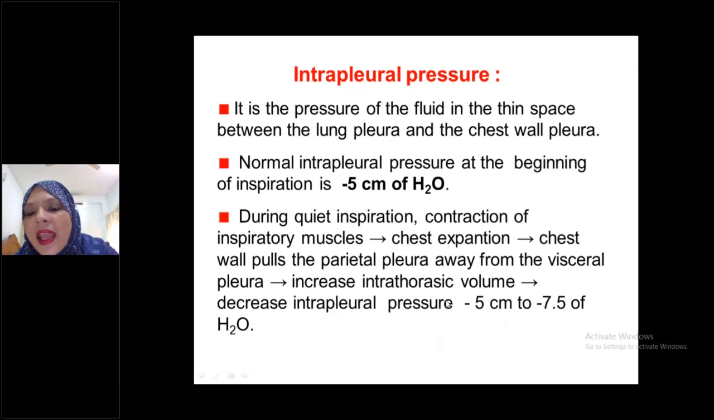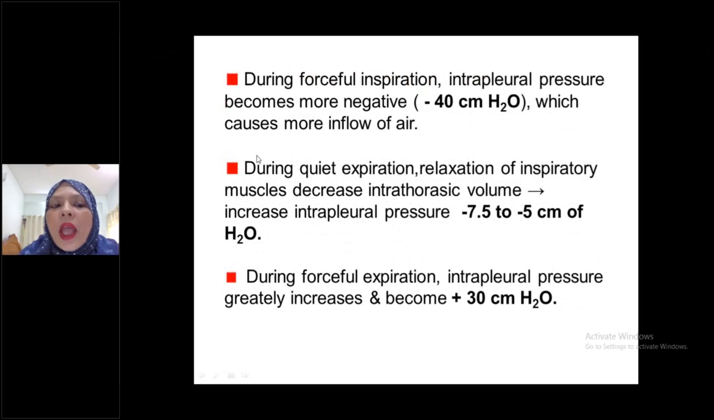But we will study according to Guyton. According to Guyton, the examiner always likes to hear it that way: -5 centimeter of water going towards -7.5 centimeter of water, a more negative direction during inspiration. Now I have already discussed quiet inspiration, but what will happen during forceful inspiration? Which muscles are involved in forceful inspiration? First you have to mention the diaphragm.